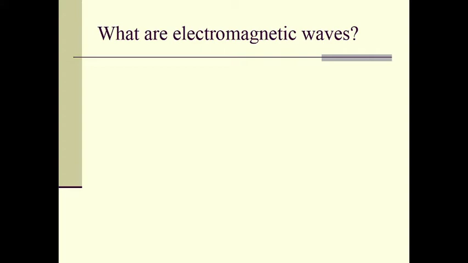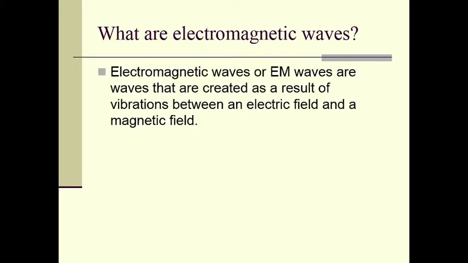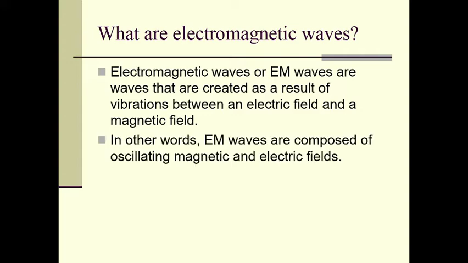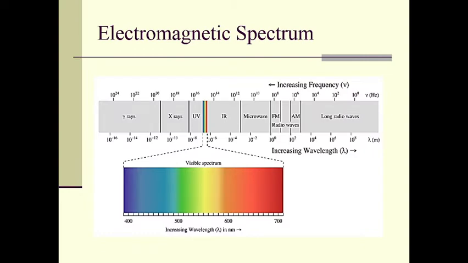So let us study what electromagnetic waves are. Electromagnetic waves, or EM waves, are waves that are created as a result of vibrations between an electric field and a magnetic field. In other words, electromagnetic waves are composed of oscillating magnetic and electric fields.